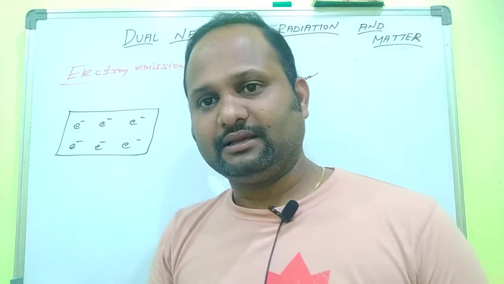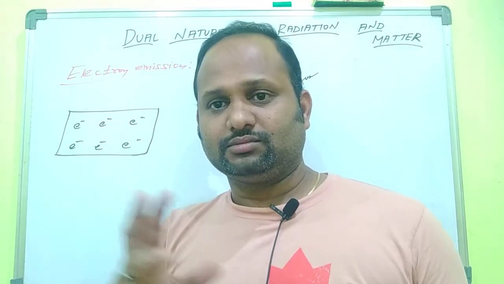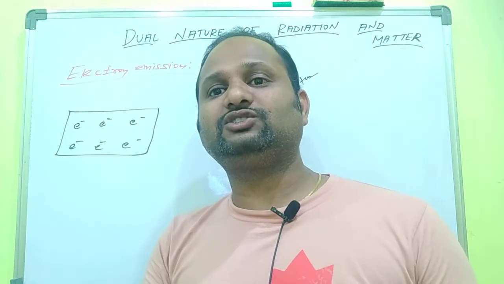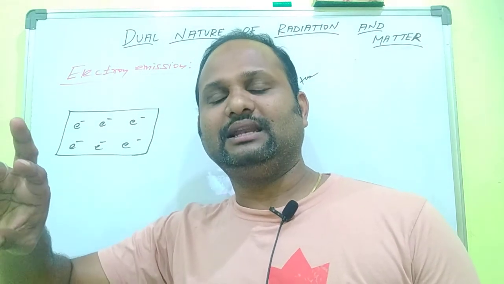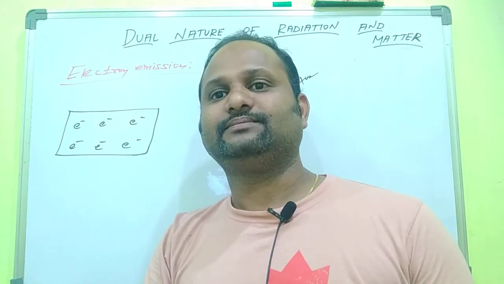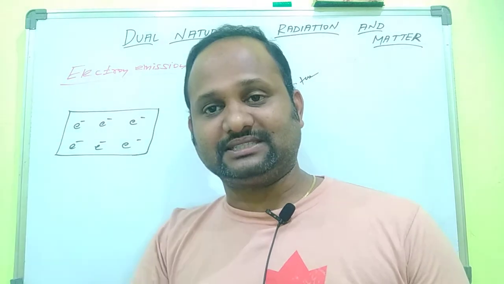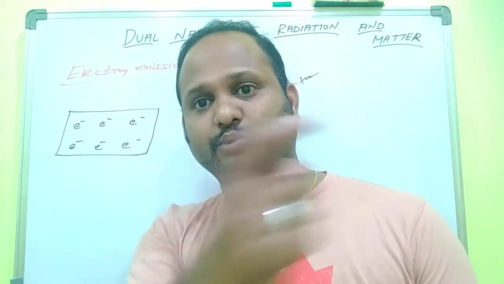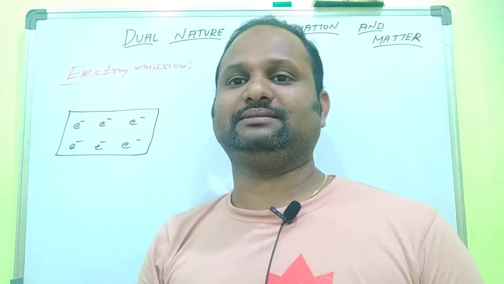Who gives this barrier? The nucleus. The barrier given by the nucleus to the electron, which prevents the electrons from escaping from the metal surface, is called the potential barrier.